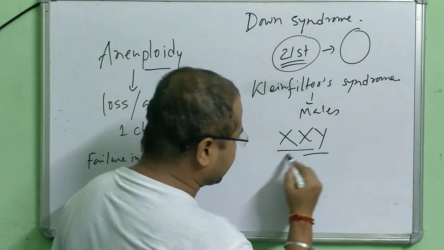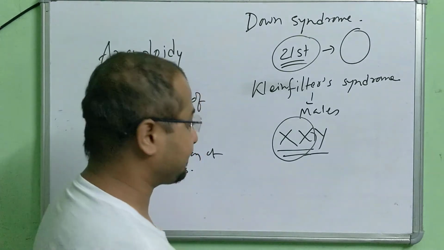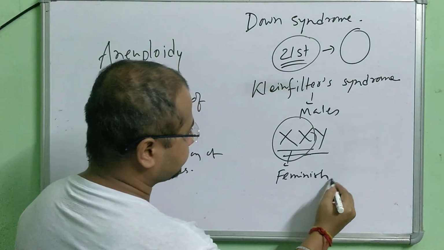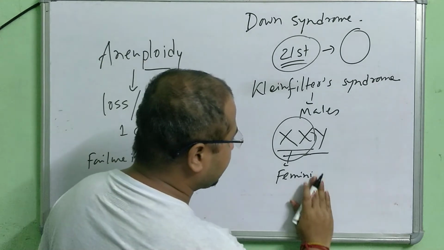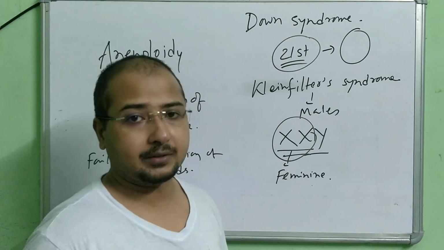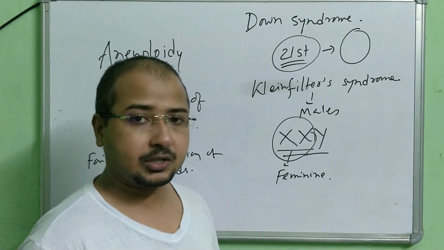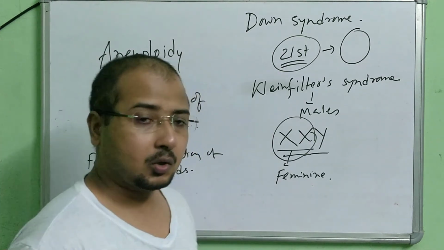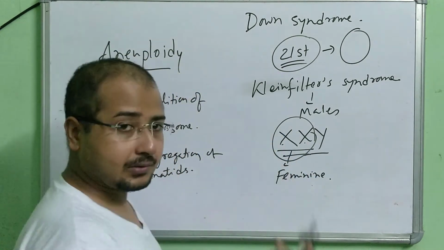As two Xs are there, it expresses feminine characters in the males. Secondary sexual characteristics develop to some extent in the males because of dominance of the X chromosome.